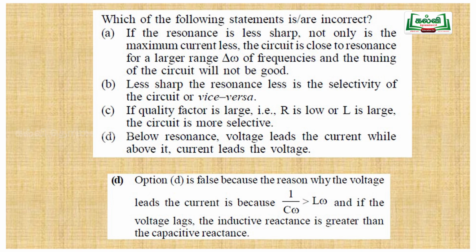Option D is false, because the reason why the voltage leads the current is that 1 by C omega is greater than L omega, and if the voltage lags, the inductive reactance is greater than the capacitive reactance. So here we also discussed that if XL is equal to XC for resonance, the current and voltage are in phase. If XC is greater than XL, the voltage leads the current. If XC is less than XL, the current leads the voltage. So we can have the inference.